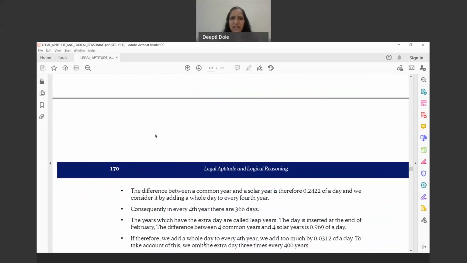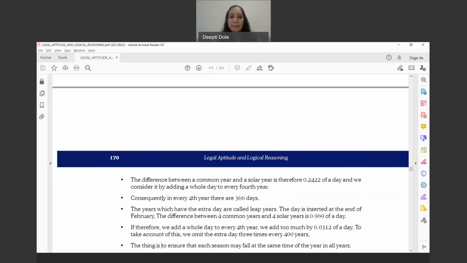Thumb rule is, if anything is divisible by 4, it becomes a leap year. Now 2020, if you divide 20 by 4, you get a perfect answer, which is 5. So that's how you can generally understand whether a particular year is a leap year or not. It is every fourth year. Every fourth year there are 366 days. So we have that 29th February in the year of 366 days, a leap year. And again, the difference from a common year is therefore 0.2442 of a day, and therefore we add.